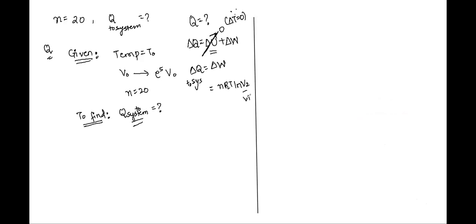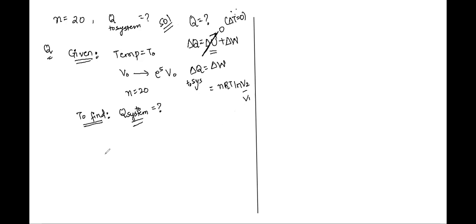Do we know T? Do we know N? Yes, sir. Try substituting. Yes, tell me. V2 is e to the power 5 times V naught and V1 is V naught. So let's write. And what about N? N is 20. What about temperature? T is T naught. Okay, so let's write it down here.